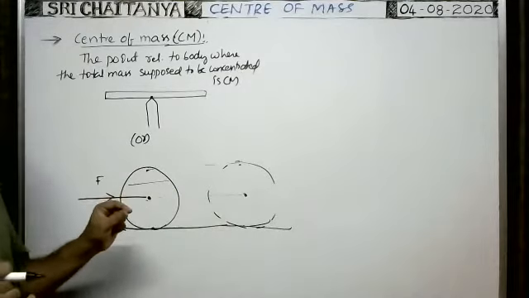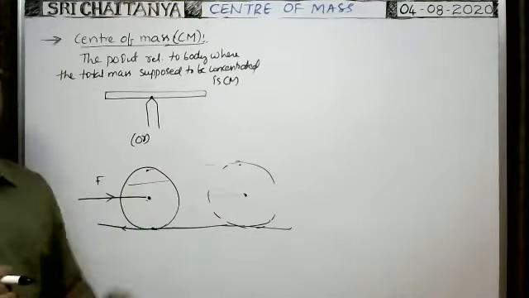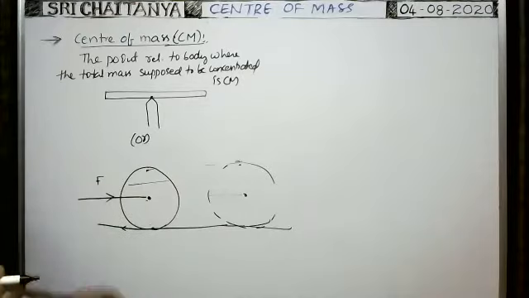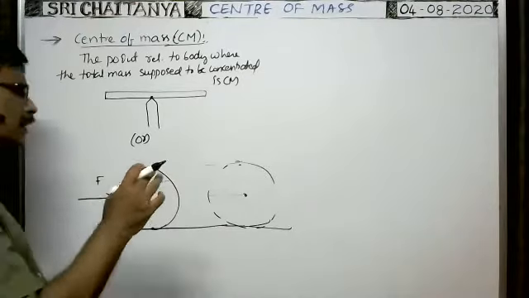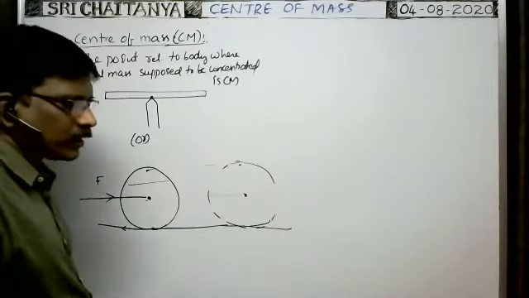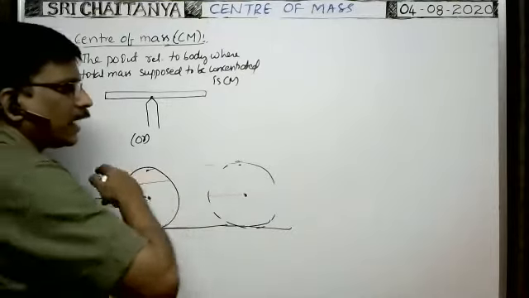The point through which the force is applied on a body so that the body undergoes translative motion, such point is called the center of mass. Okay. Suppose here on the floor, one sphere is pushed like this. Then the sphere rolls and travels in the forward direction.